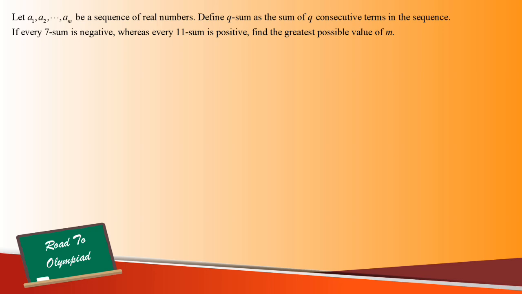of M. This is a pretty straightforward question where we can directly list out some 11 sums and look for 7 sums from it, or vice versa. And we should be able to find some contradictions when it comes to certain values of M. Pause the video if you would like to give this problem a try, and when you are ready, keep watching to learn how to solve it.